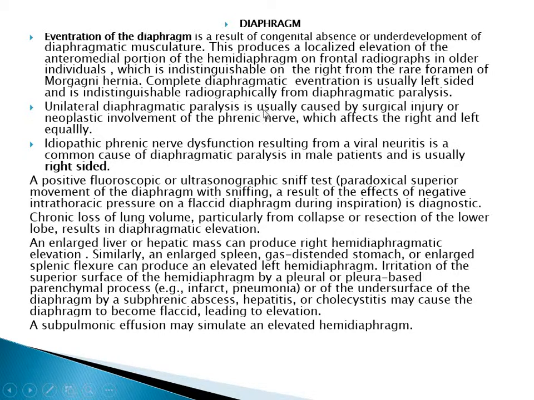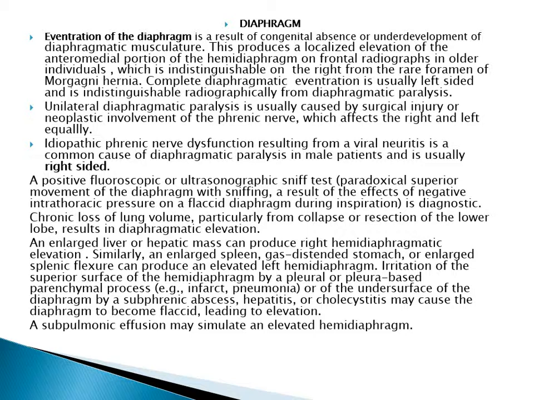Unilateral diaphragmatic paralysis is usually caused by surgical injury or neoplastic involvement of the phrenic nerve, which affects the right and left equally. Idiopathic phrenic nerve dysfunction resulting from viral neuritis is a common cause of diaphragmatic paralysis in male patients and is usually right-sided. A positive fluoroscopic or ultrasonographic sniff test, paradoxical superior movement of the diaphragm with sniffing, a result of the effect of negative intrathoracic pressure on flaccid diaphragm during inspiration, is diagnostic.